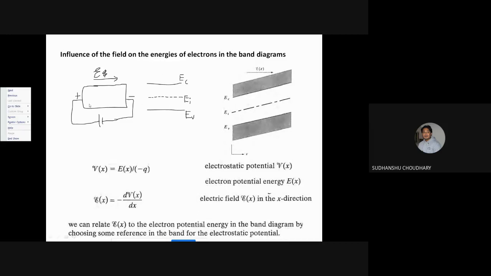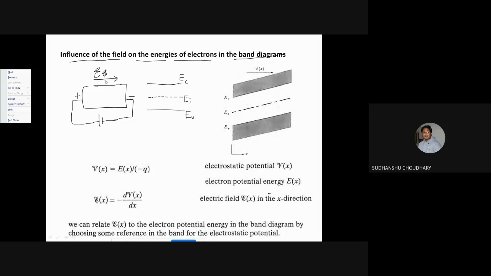Now when we apply bias, the energy band diagram should also change. So how the bias or the electric field affects the band diagram is what we have to understand, that is, the influence of the field on the energies of electrons in the band diagram. In the band diagrams, these are the energies of the electrons. So how does the band diagram change when we apply bias or an electric field?